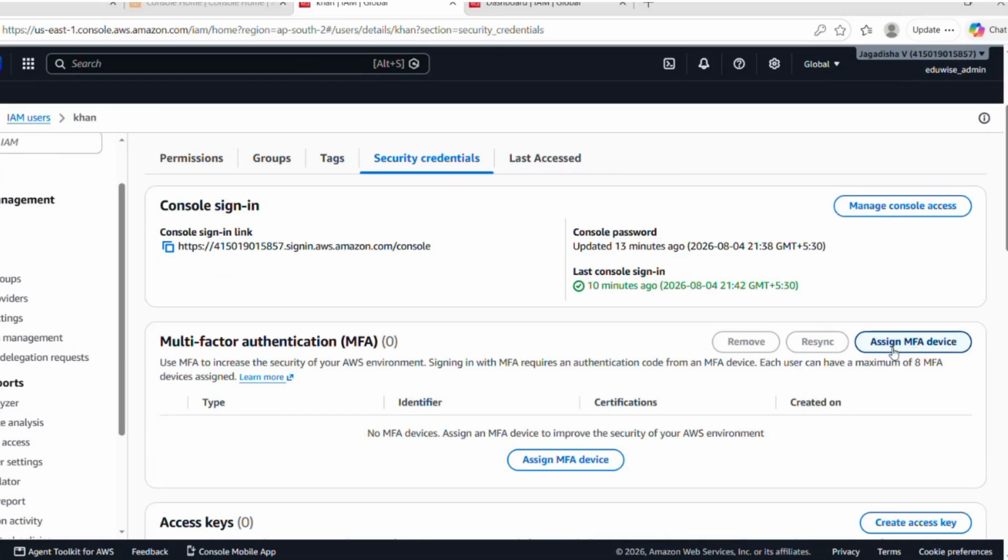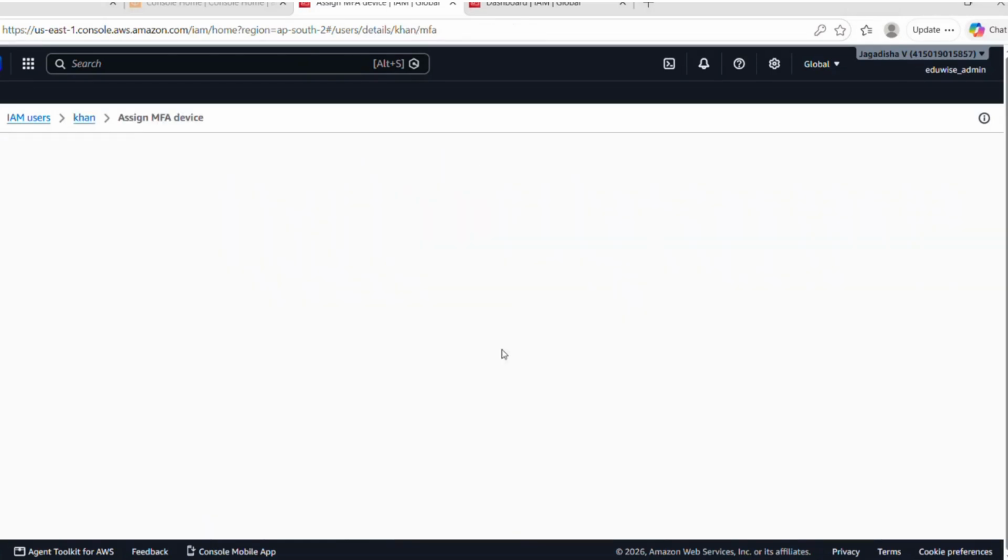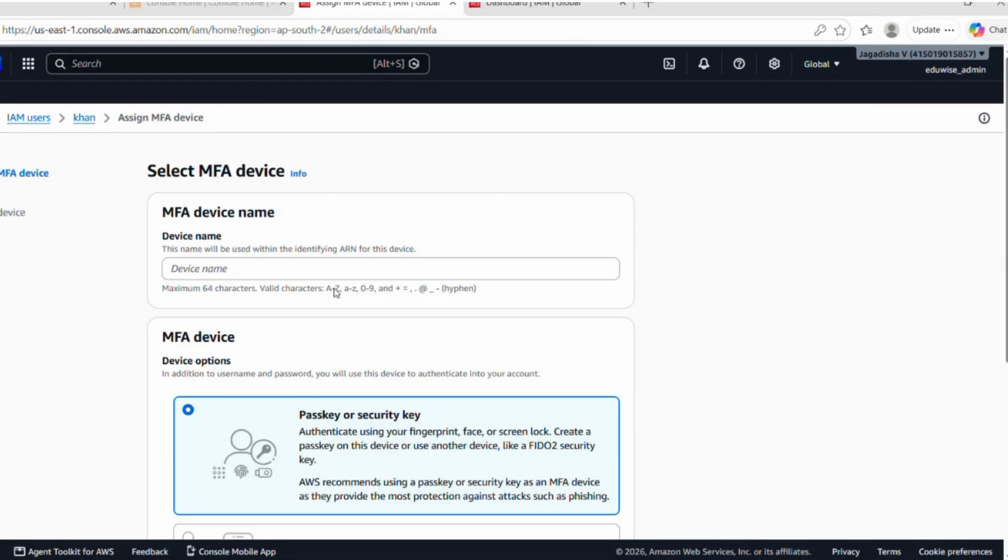In your mobile or another device, you should first have installed either Google Authenticator or Microsoft Authenticator. Install any one of them and then click here, assign MFA device. Device name, whatever you want, you can give.